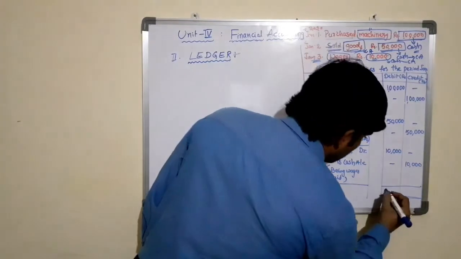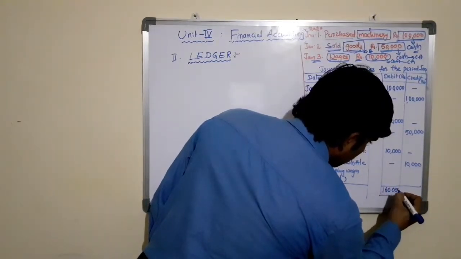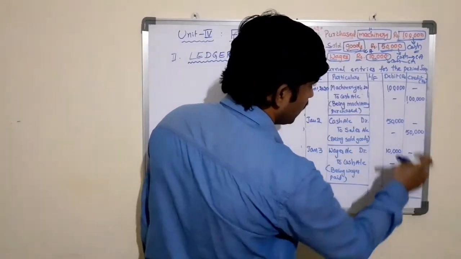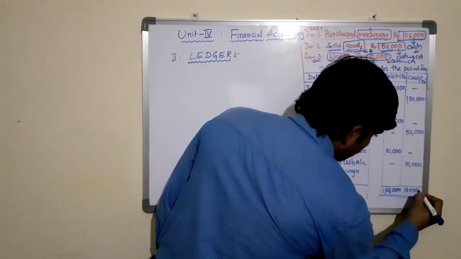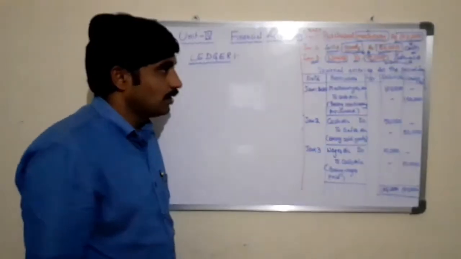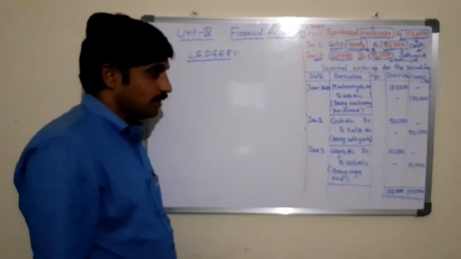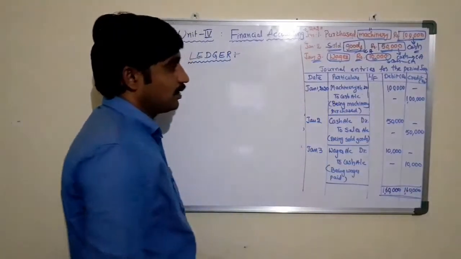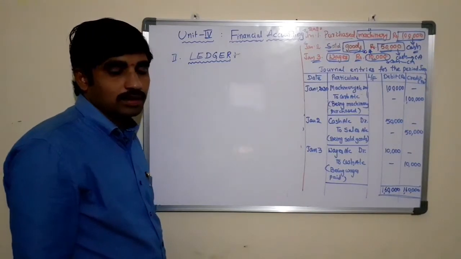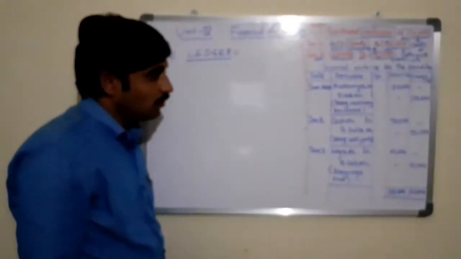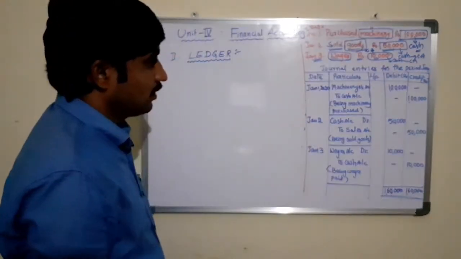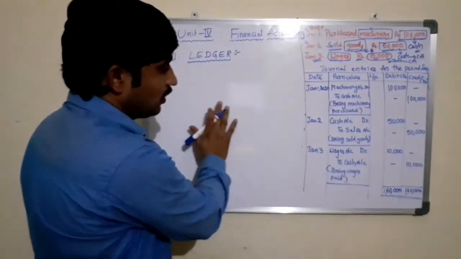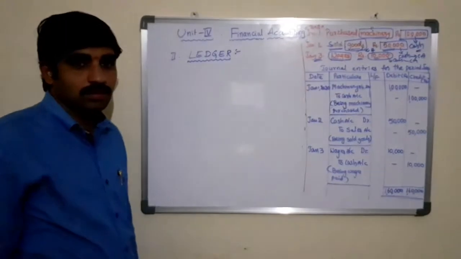See, 1,50,000 plus 10,000, total 1,60,000. Similar manner, the credit, 1,50,000 plus 10,000, 1,60,000. Both debit and credit columns are tallied, hence our journal entries that we have passed in journal is correct, accurate. So now we need to pass these entries in the ledger book.